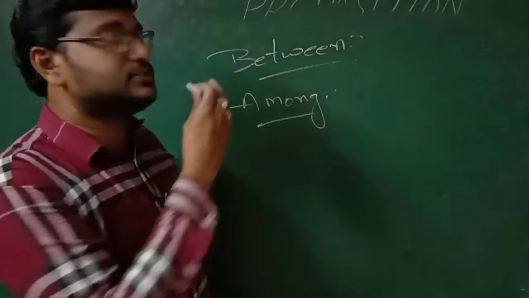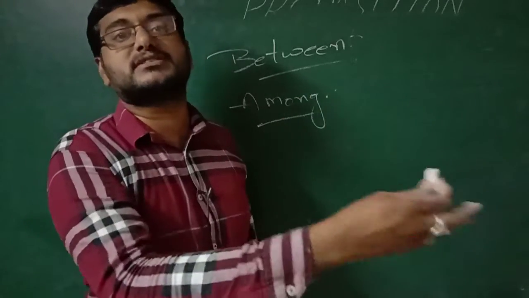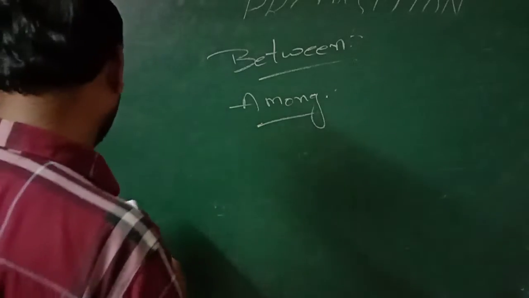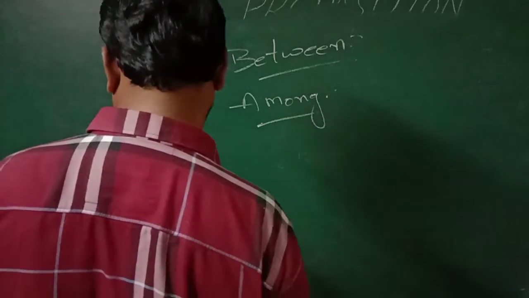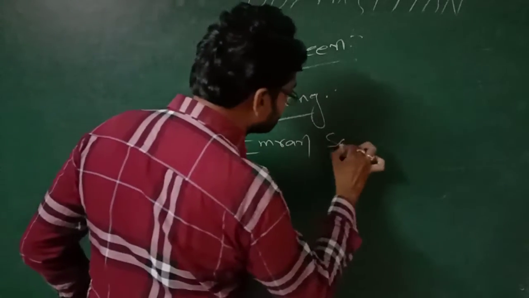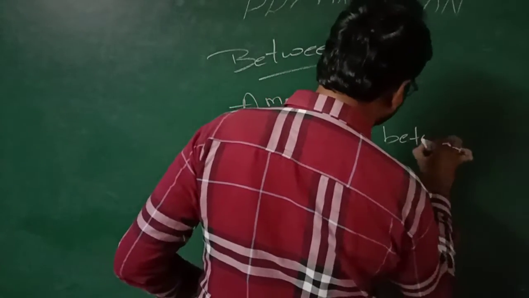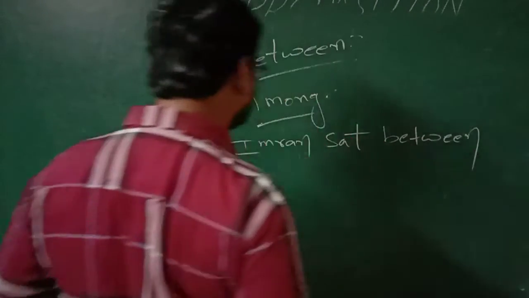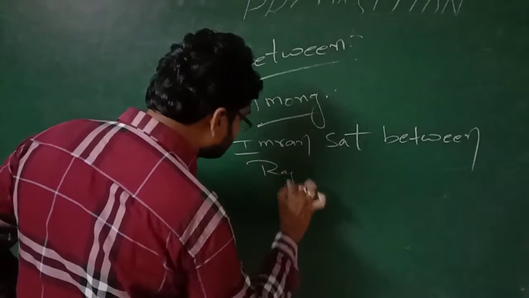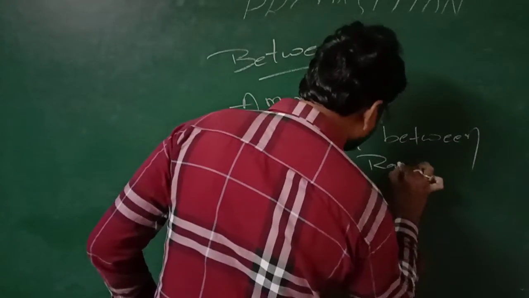Understood? So between is used for two persons or two things. Among is used for more than two persons or things. Okay, so example: Imran sat between Raju and Ramu.